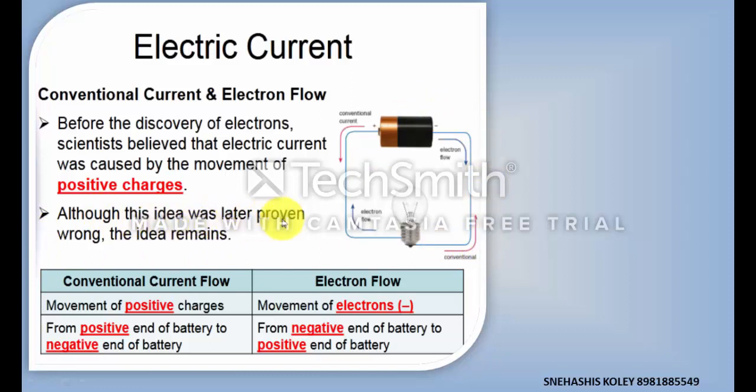Although this idea was later proven wrong, the idea remains that the current will flow from higher potential to lower potential. Conventional current was the flow of positive charge, but the modern concept says electrons or free electrons will move through the electric conductor from the negative end to the positive end.